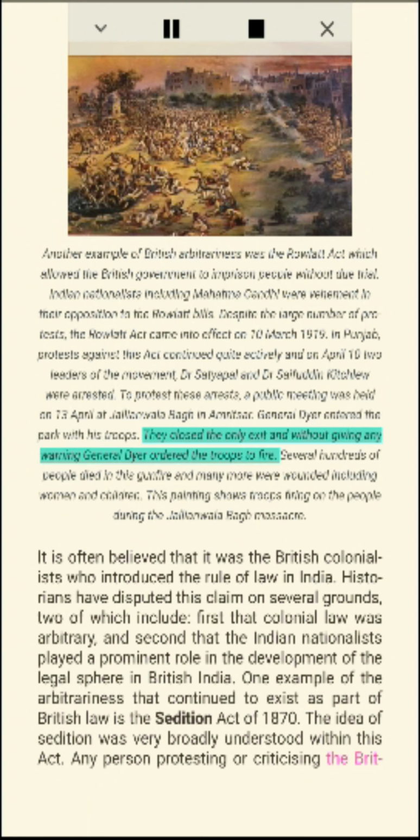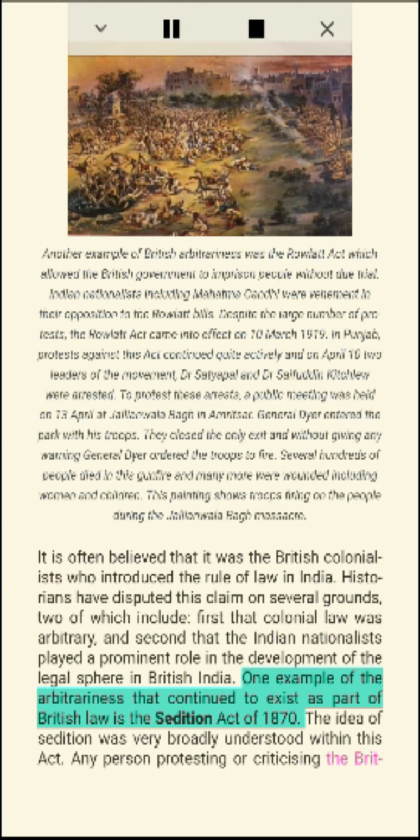It is often believed that it was the British colonialists who introduced the rule of law in India. Historians have disputed this claim on several grounds, two of which include, first, that colonial law was arbitrary, and second, that the Indian nationalists played a prominent role in the development of the legal sphere in British India.